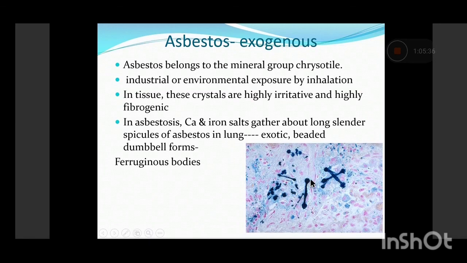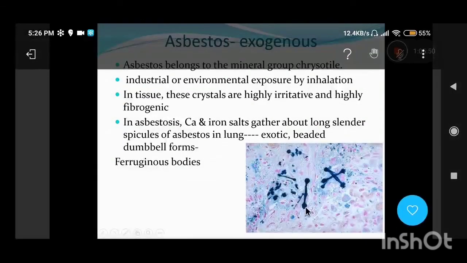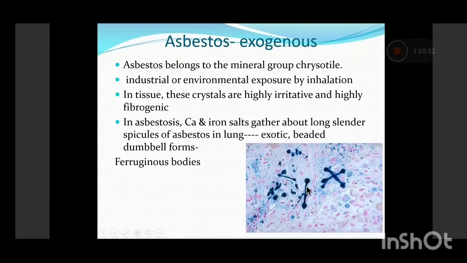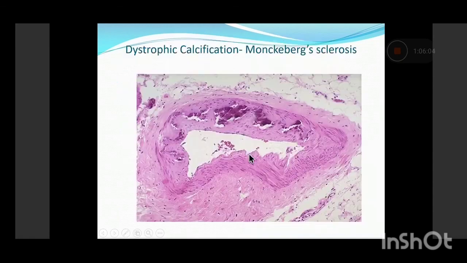You can see these beaded kind of dumbbell forms which are known as ferruginous bodies, and which is the stain I just showed you. This is again the iron stain, Prussian blue stain. That is why they are known as ferruginous bodies, because these bodies are beautifully visible on Prussian blue stain because they have iron. So they are beautifully stained on Prussian blue stain, and they are composed of asbestos along with iron and calcium salts.